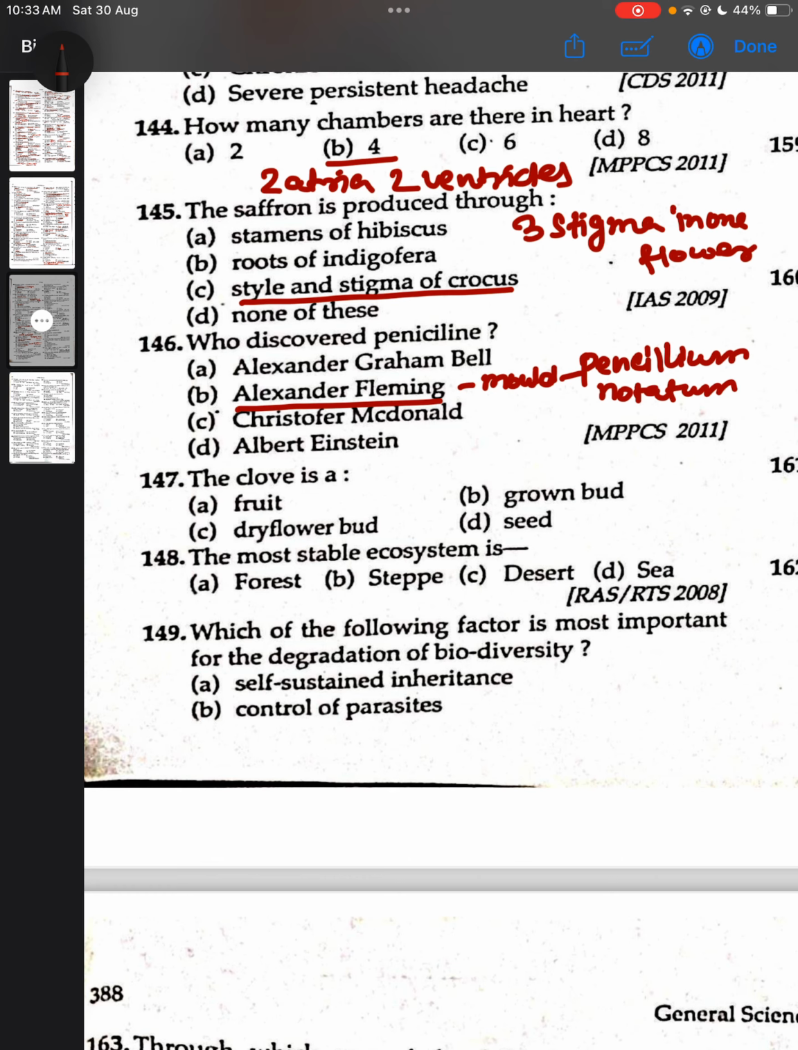The clove is a dry flower bud, and clove is native to Indonesia, and clove has an aroma due to a compound called eugenol. Most stable ecosystem is C. Which of the following factors is most important for the degradation of biodiversity?